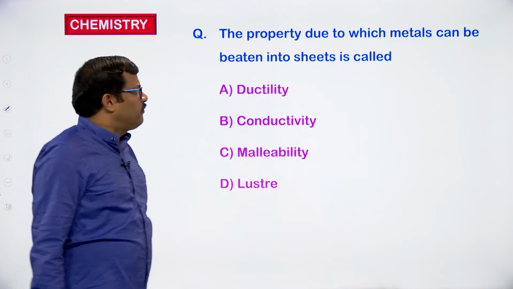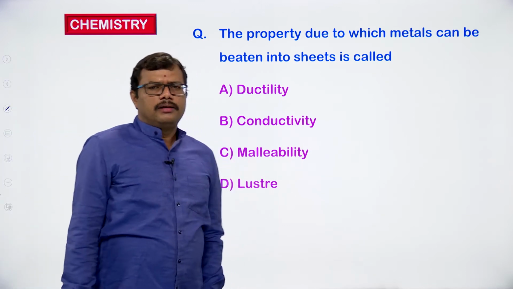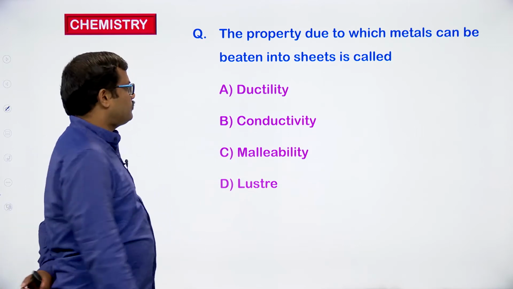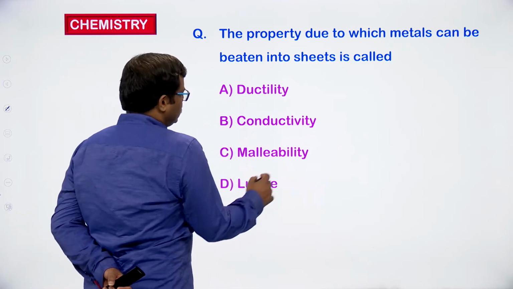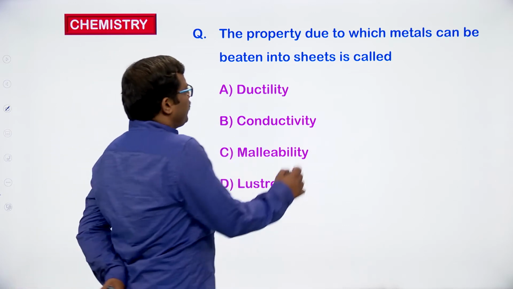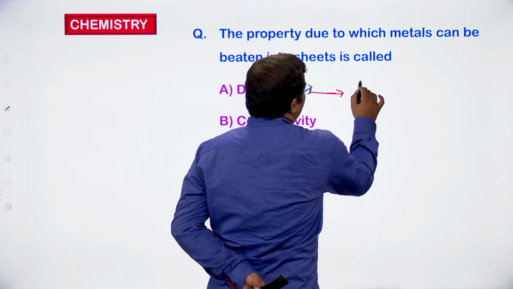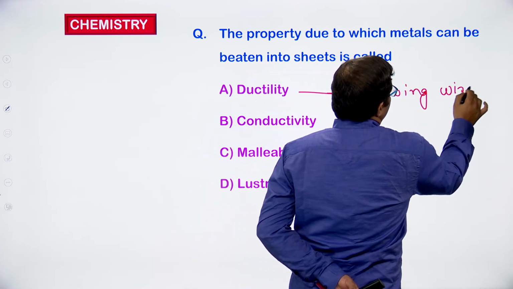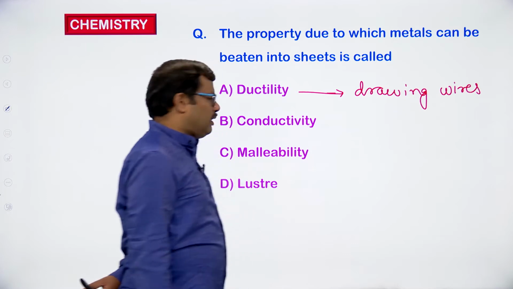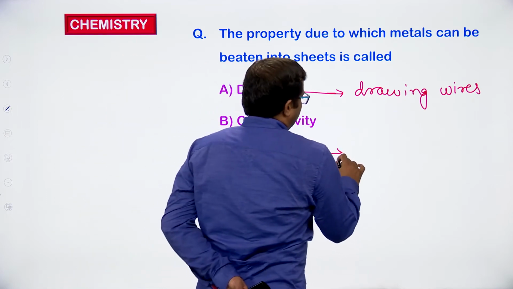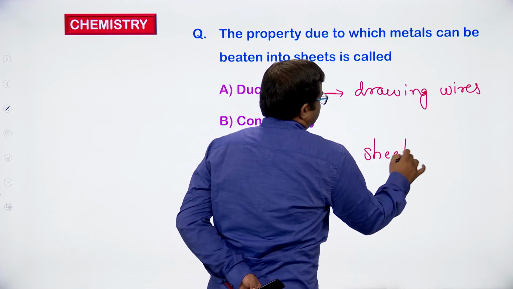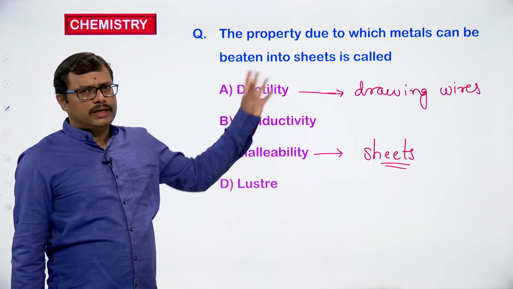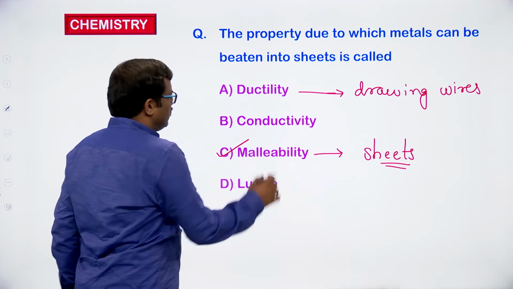Have you identified the property due to which the metals can be beaten up into sheets? Just now we have discussed what is ductility. Ductility is drawing into wires. Malleability is drawing into or taking into sheet form. So here the property due to which metals can be beaten up into sheets is malleability.